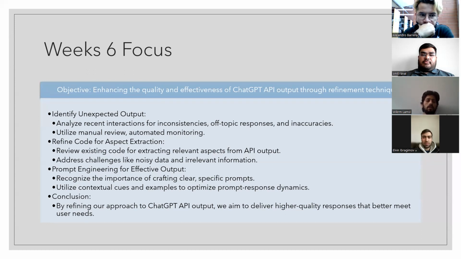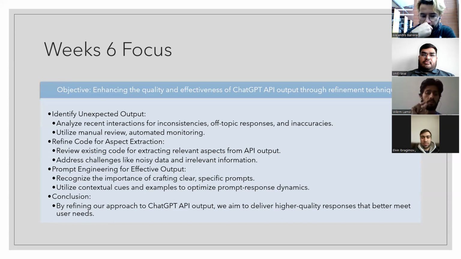Next, what we are focusing on here is prompt engineering for effective outputs, recognizing the importance of crafting clear and specific prompts. So we are focusing on specific prompts there. And on this side we will focus on utilizing context clues and examples to optimize the prompt response dynamics.